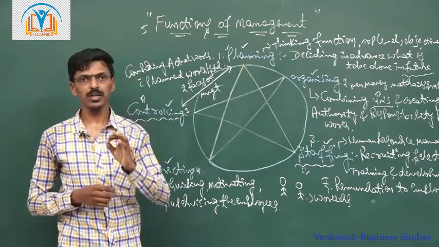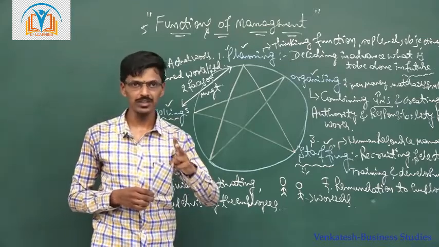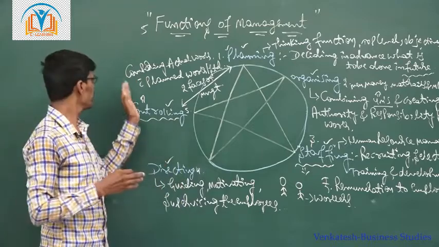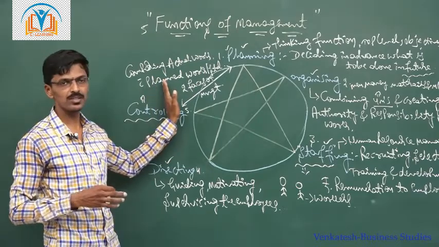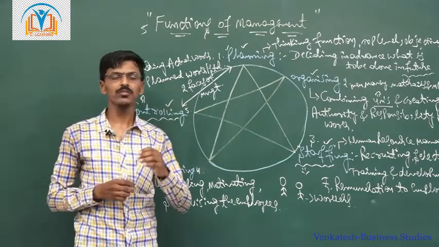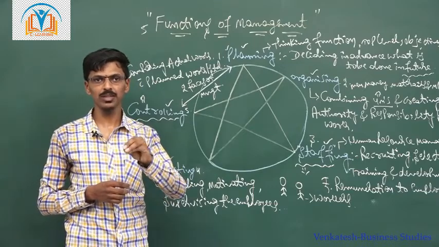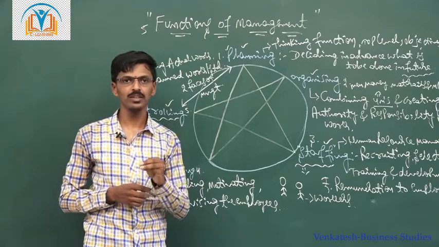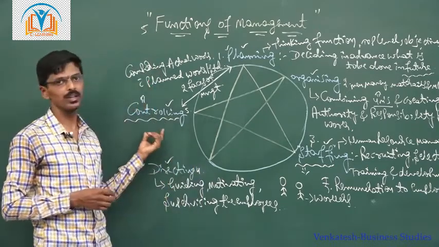That is why planning and controlling are called the two phases of management. Controlling means measuring and comparing the actual work with the planned standards. As per that standard, we ensure whether the employee has performed their duties effectively or not. So this is the last function of management, controlling.